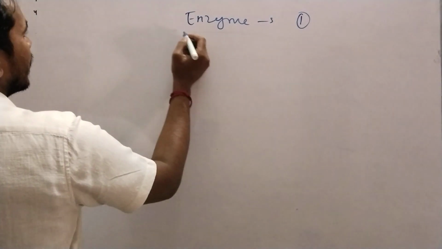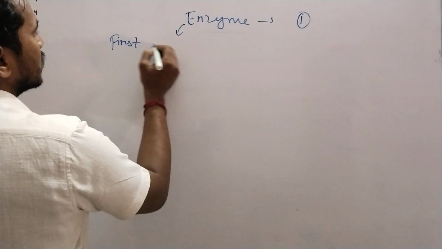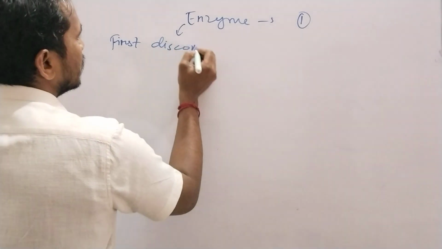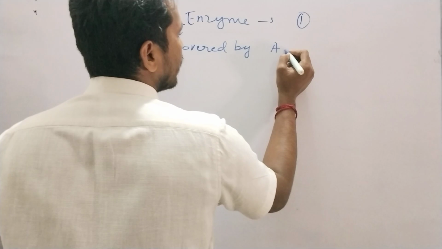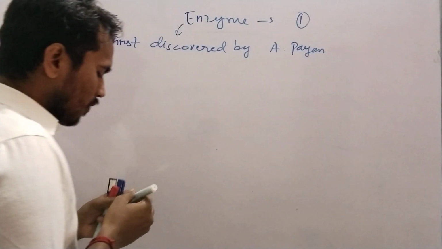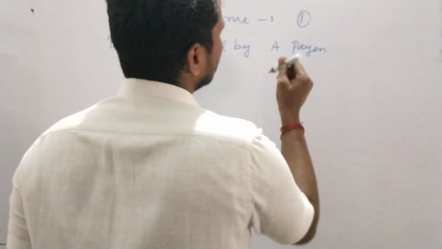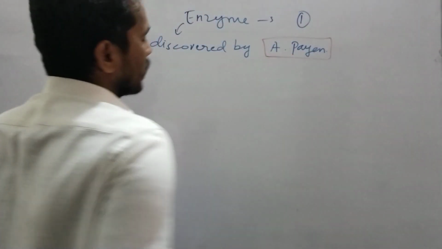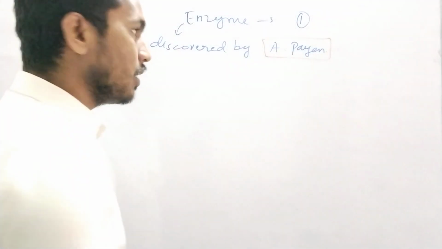So what is it? Enzyme was first discovered by A. Penn. He was the person who discovered the first enzyme. So what was the first enzyme which was discovered? That was amylase.